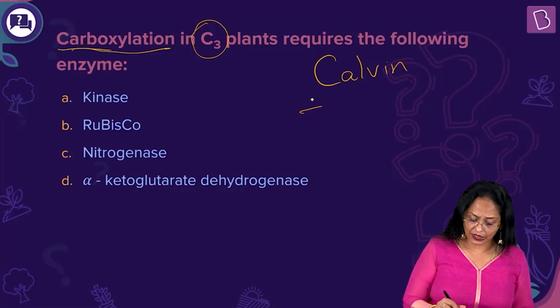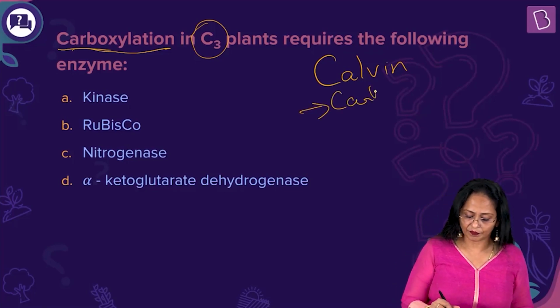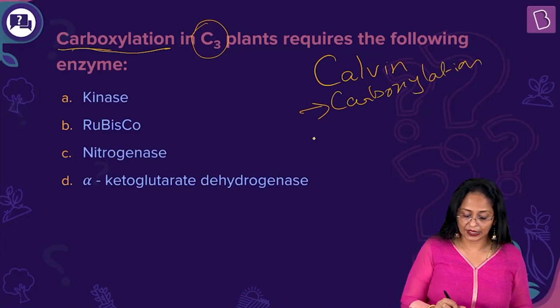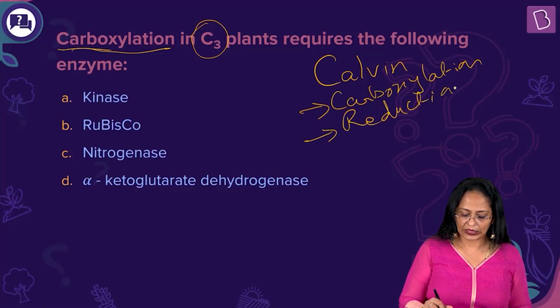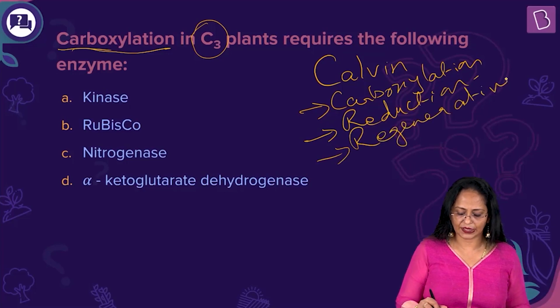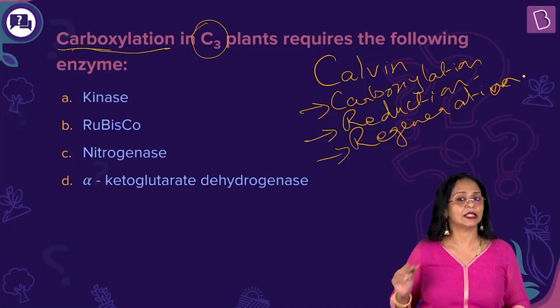The first is the carboxylation. Okay. Second is reduction. And the third is regeneration. So the entire Calvin cycle can be studied in these 3 steps.